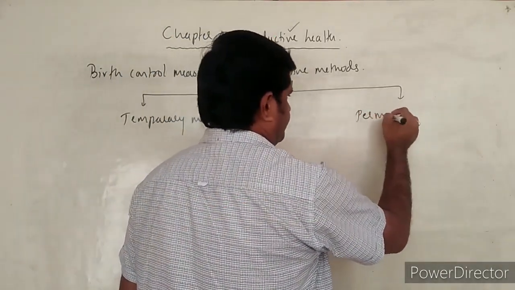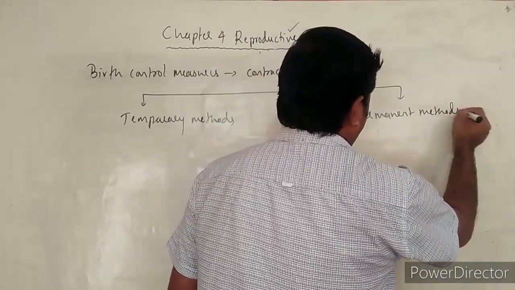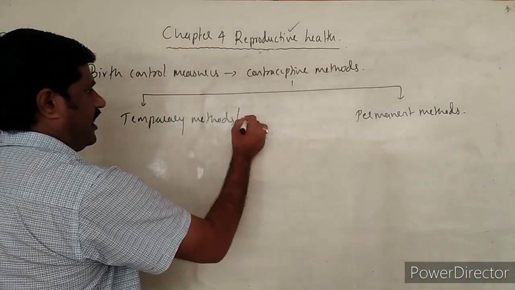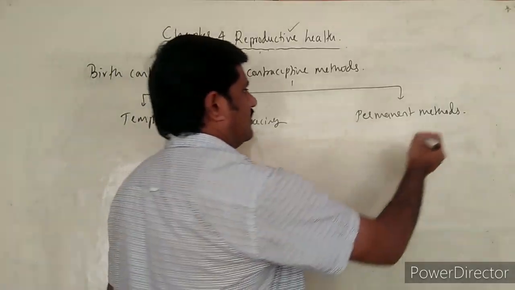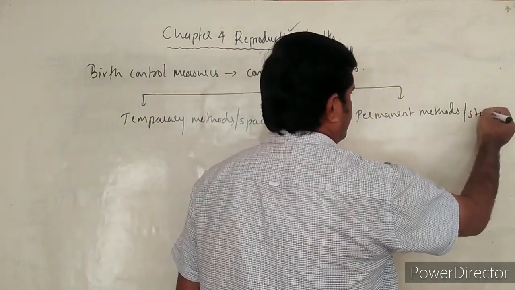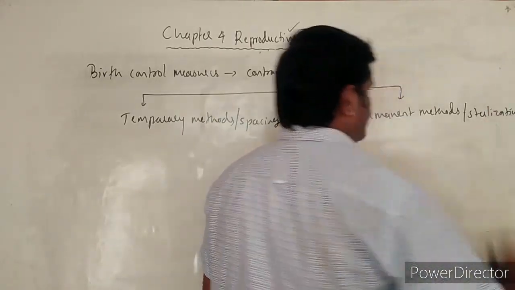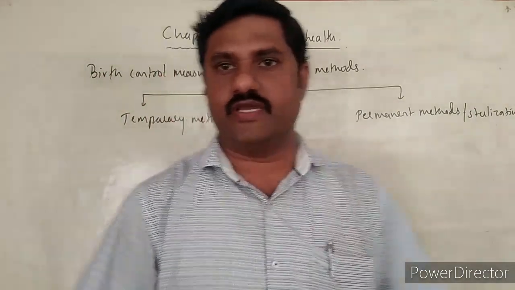These temporary methods are also called spacing methods, and the permanent methods are also called sterilization methods. So like this, they have been broadly categorized into two categories.